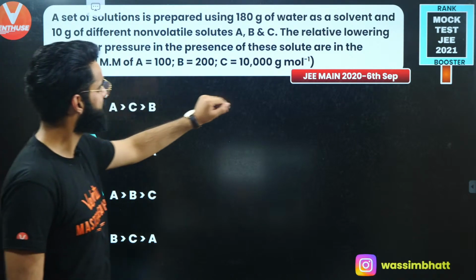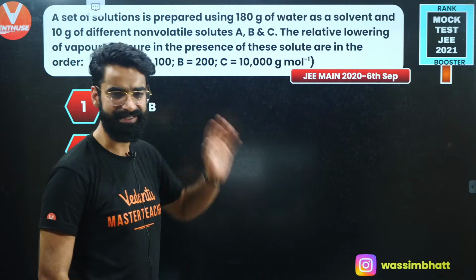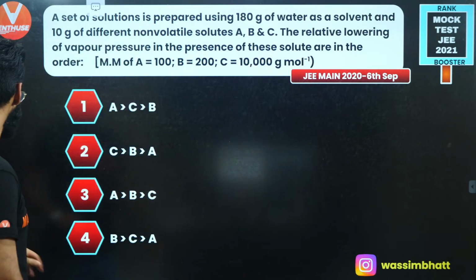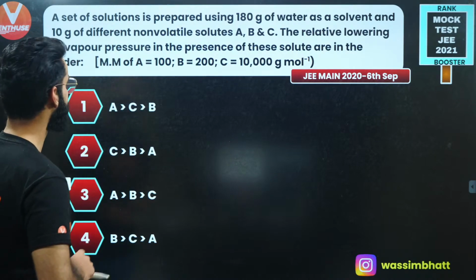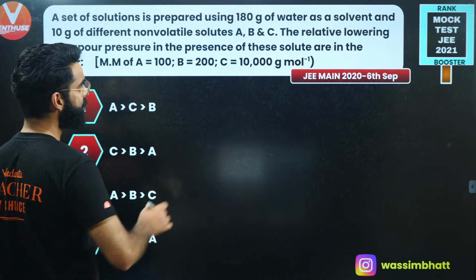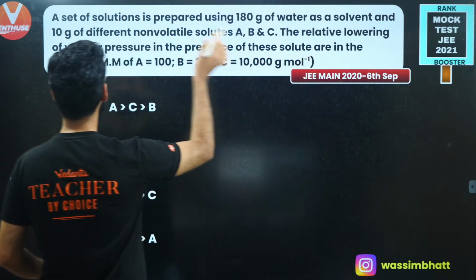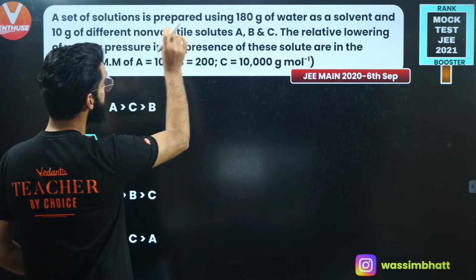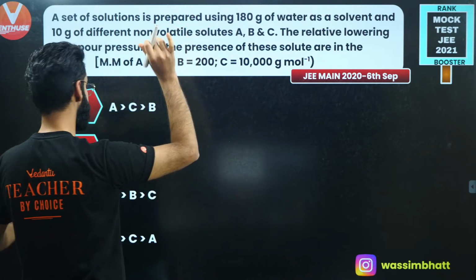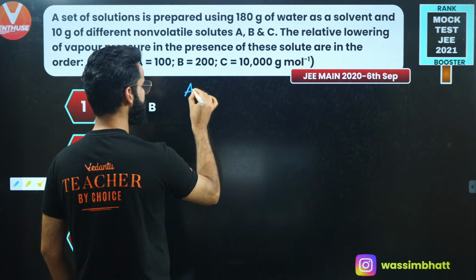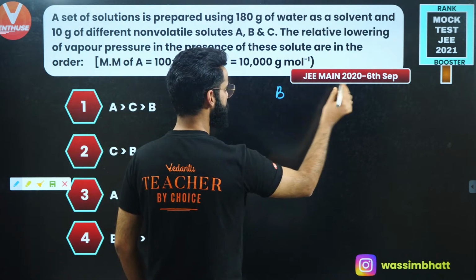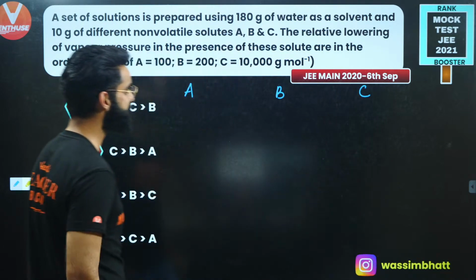Okay, this question was asked in your Mains 2026 September attempt. A set of solutions is prepared using 180 grams of water as a solvent and 10 grams of different non-volatile solute A, B, C. So basically I've got 3 solutions. In the first solution, you have got the solute as A. In the second solution, you have got solute as B. In the third solution, you have got solute as C.